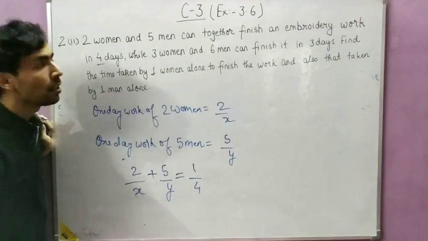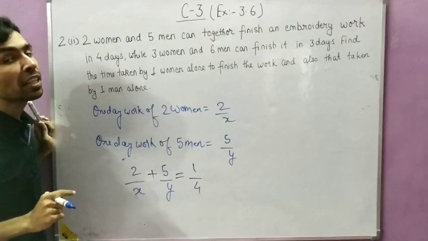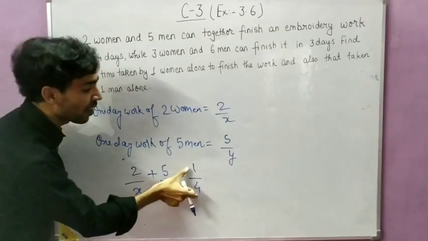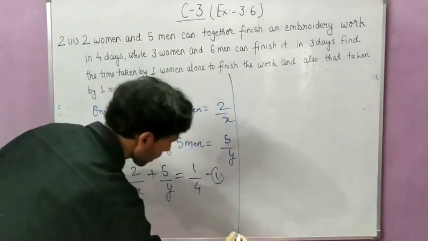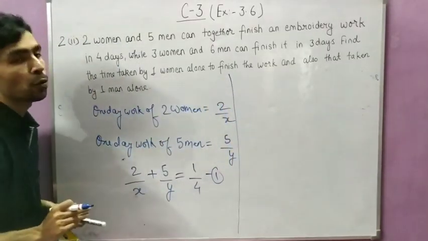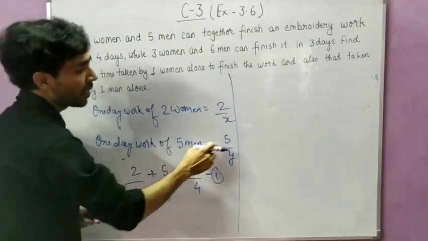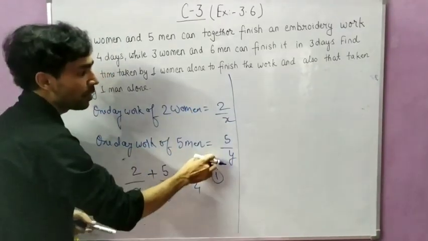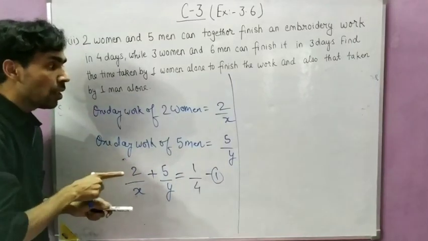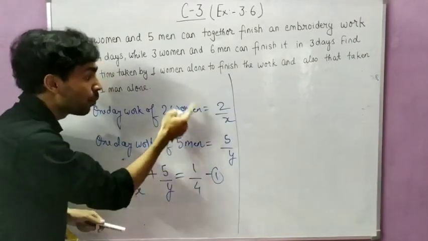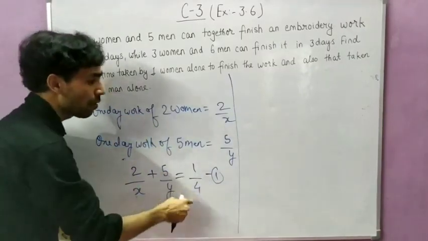Why 1 by 4 student? Because they will complete the work in 4 days. So in 1 day how much work will they complete? 1 by 4. So that's why here is 1 by 4. So this is our equation number 1. Okay, just take the reciprocal. The woman was x days, so 2 by x, of 5 men, that is 5 by y, and when both are added, that will be the work of 1 day of 2 women and 5 men, and they will be equal to the 1 day work of them, that is 1 by 4.